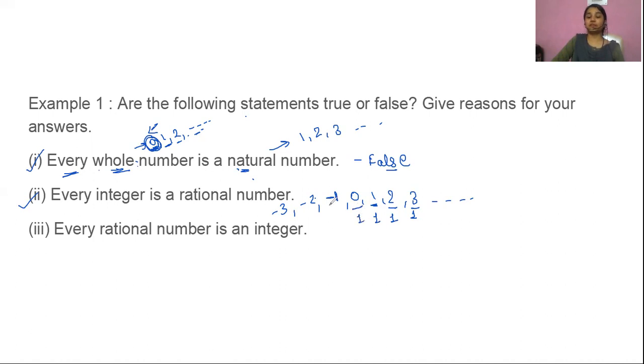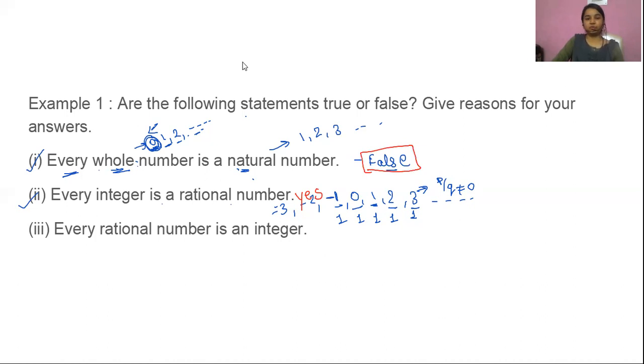Why am I saying this? Because somehow they can be written in the form of p by q, where q is not equal to 0. So I can simply say that these are rational numbers. So yes, this statement is true: every integer is a rational number.